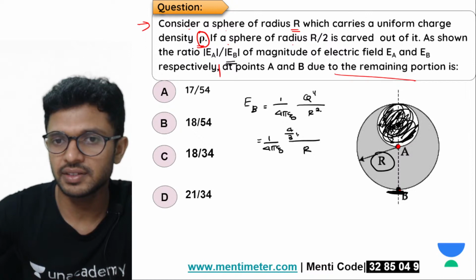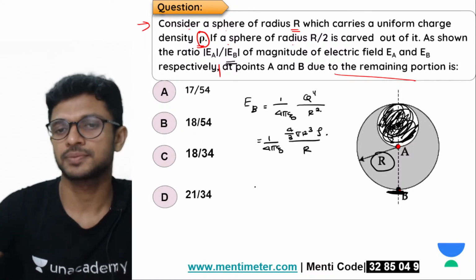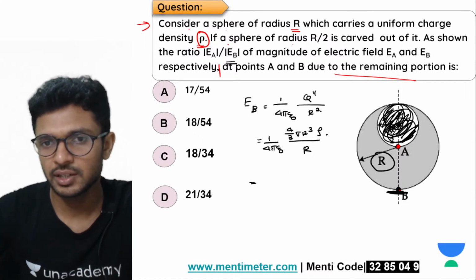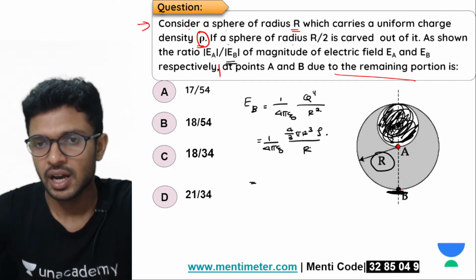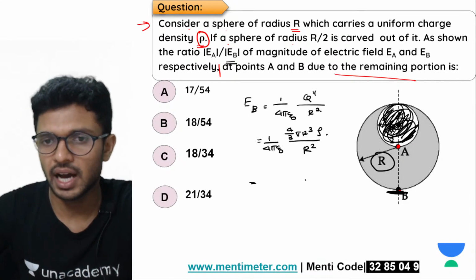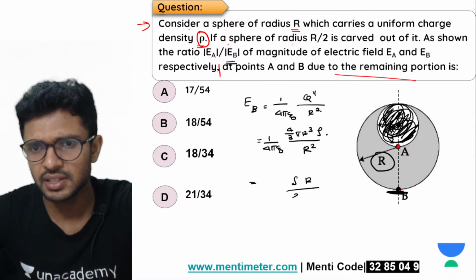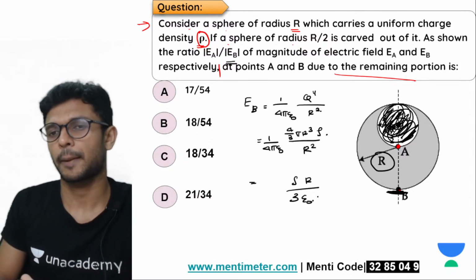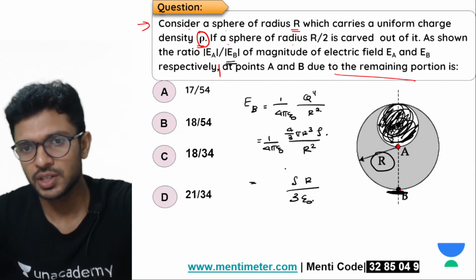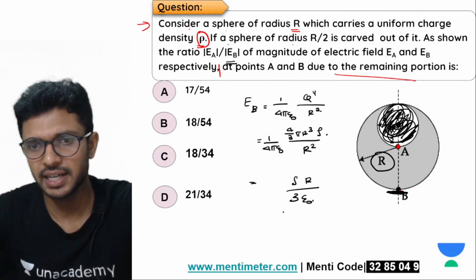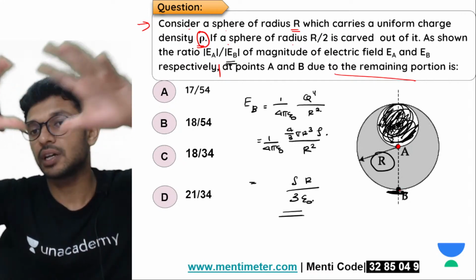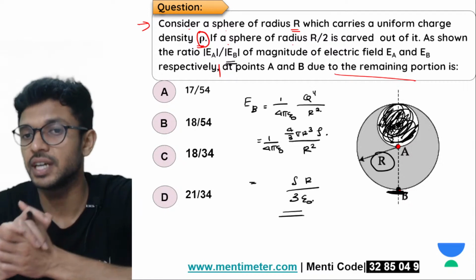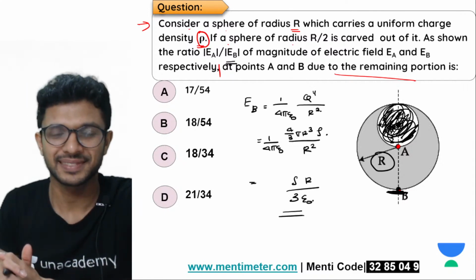That is 4 by 3 pi r cube into rho. Isn't it? So what is it? Cancel the 4 pi. Then what do we have? This is r square, and r square r, so one r will be remaining, rho will be there. Then what is left here? 3 times epsilon 0. So here you have rho r divided by 3 epsilon 0 as the total value of electric field if the complete sphere is there. Any problem with this?